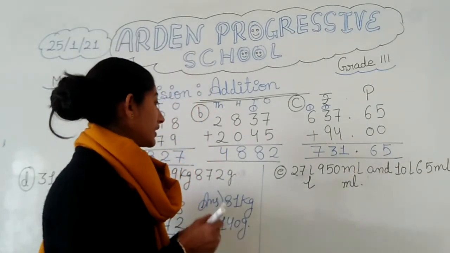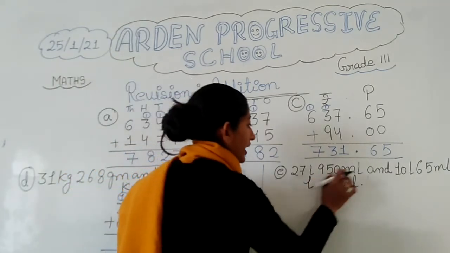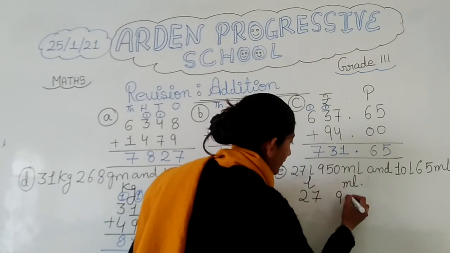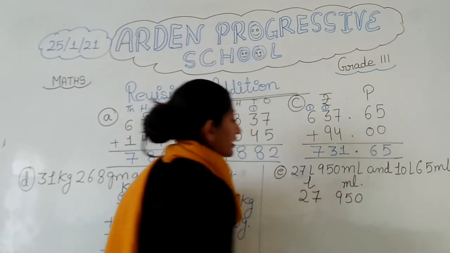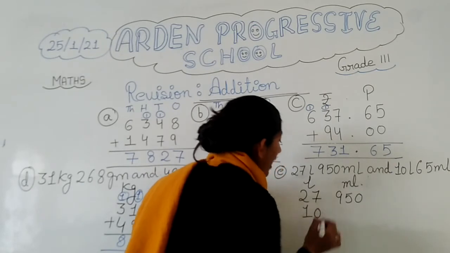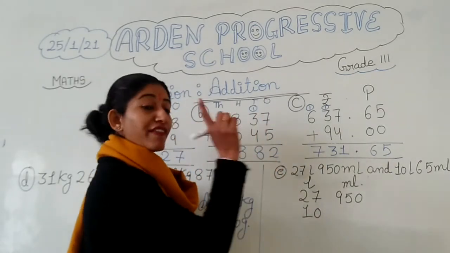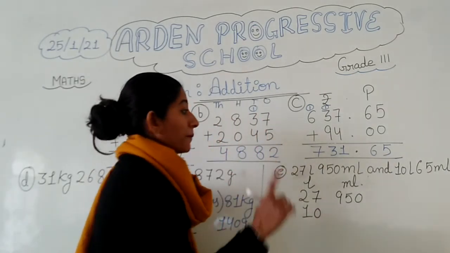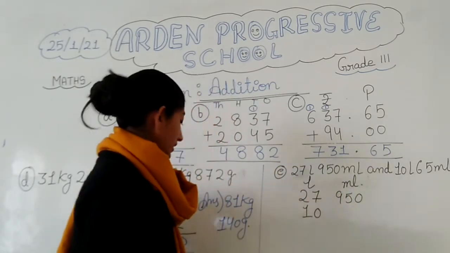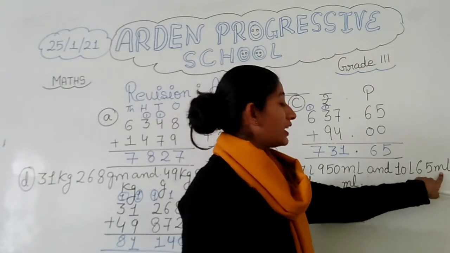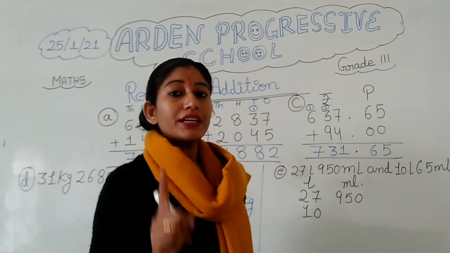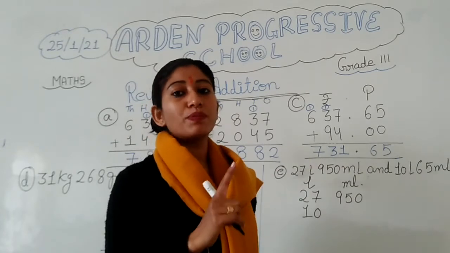So let's see, now it is 27 liter 950 milliliter. So let's put 27 here and 950 here. Okay. Then next 10 liter and 65 milliliter. This is 10. Now see, it is saying 65 milliliter and here we have ones, tens and hundreds place, but in this 65 milliliter is given, so 65 does not contain any number in the hundreds place.